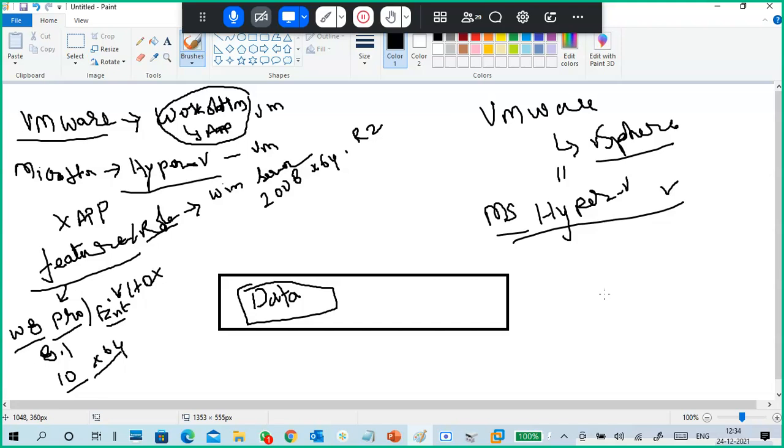That Microsoft Hyper-V is a core Hyper-V direct server. These are similar. This is not similar; both are separate. The Hyper-V I told you about earlier is along with the operating system. This Hyper-V is a direct server. vSphere is a direct server. Workstation is an application. That's the difference.